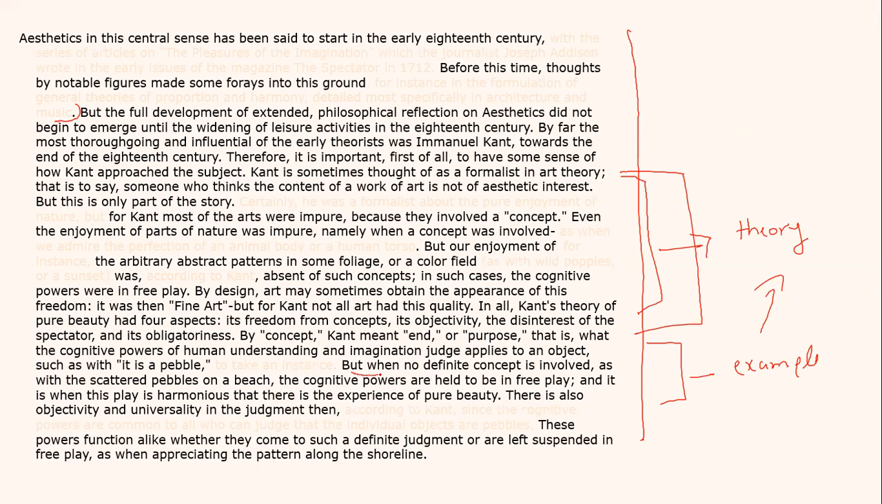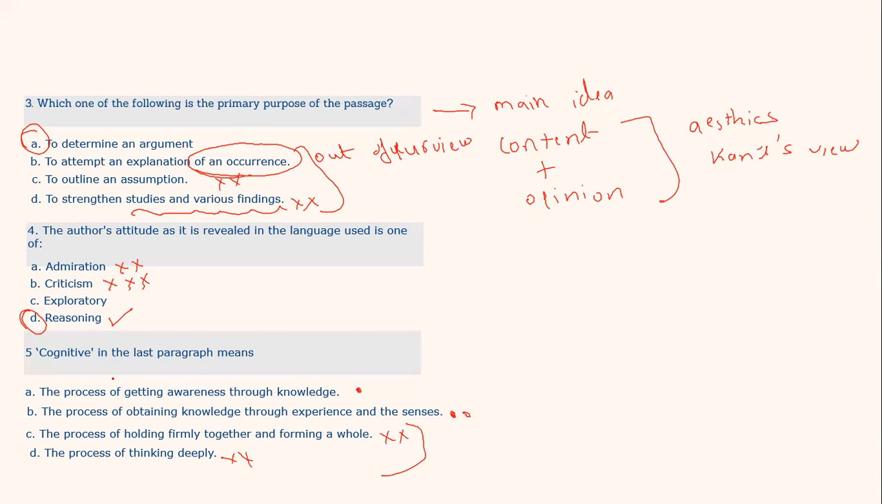Here it is. But when no definite concept is involved, the cognitive powers are held to be in free play. And it is when this play, which play? The cognitive powers' play, is harmonious, that there is experience of pure beauty. So when cognitive power is playing freely, you experience pure beauty. So what should be the answer? You have got the answer now, I'm sure. The answer is option B. Right. So this is it.